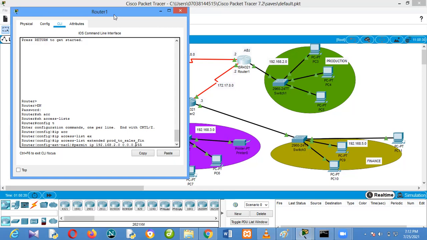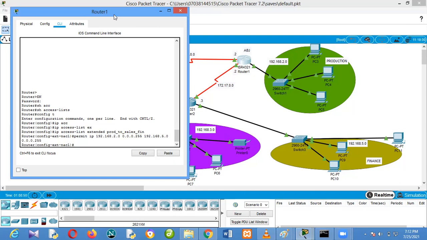So I can just say permit ip any to 192.168.5.0 0.0.0.255. That is for finance. I just want to make this simple, because ordinarily I'm supposed to just deny it going to, I think that's better.